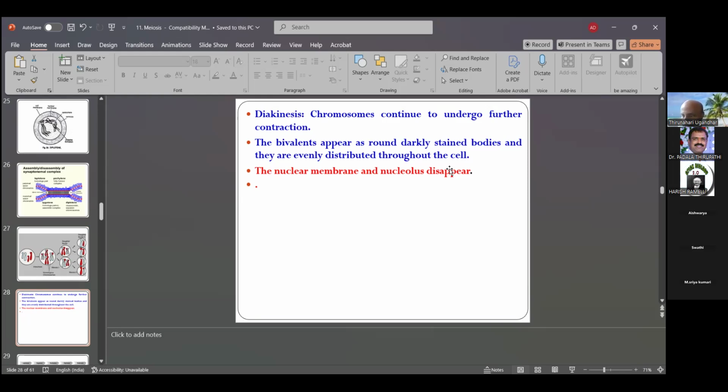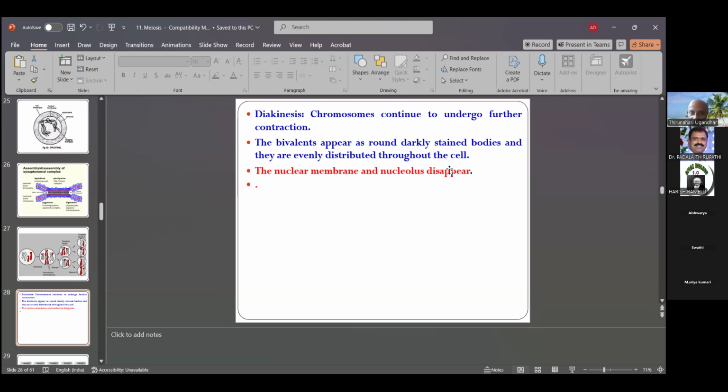In the prophase, first leptotene, zygotene, pachytene, diplotene, diakinesis. Diakinesis and diplotene both involve terminalization and separation. Leptotene, zygotene and pachytene are three subdivisions that are important for chiasma formation and genetic variability. The genetic recombination process occurs in these three substages only.